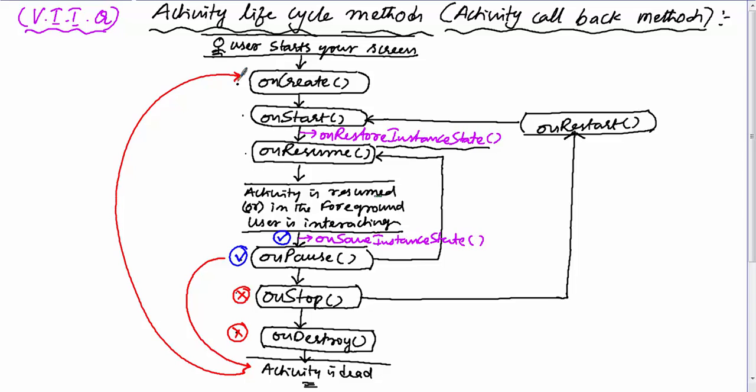So I hope you understood. What you have to understand here is that the onStop method and onDestroy method may not be called in all scenarios. For example, in case of fast rotation, the OS may skip these 2 methods, but when the user presses the back button, onPause, onStop, and onDestroy will definitely be called.